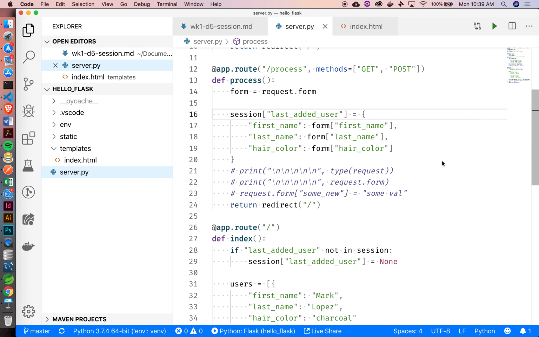What is last added user? That is a key. What is it equal to? The value that goes with that key is this whole dictionary right here. So inside of our session dictionary, we now have this key, last added user, that points to a dictionary that has all of this information in it, right? It's got a first name key, which goes to the first name we just took in from the form. Same thing with last name and hair color.